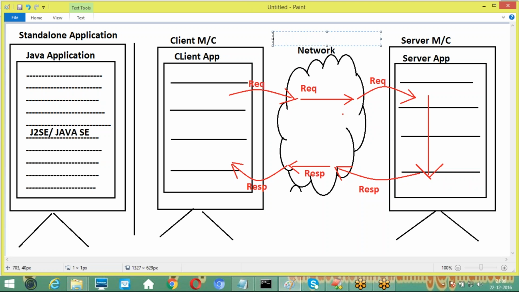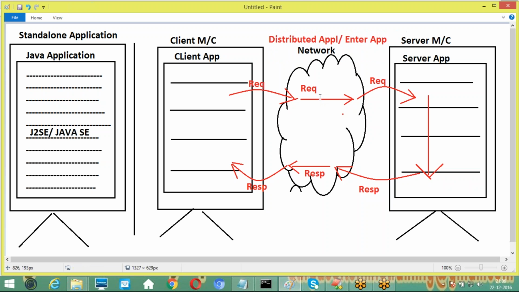This application is called which one? A distributed application. This distributed application is also called which one? Enterprise applications. Understand my point? This distributed application is also called an enterprise application. So, distributed applications and enterprise applications, this is clear now. Good. So finally, if you design any application on the basis of client server architecture and by distributing the application logic over multiple machines, then it is called a distributed application or an enterprise application. Is there clarity here?